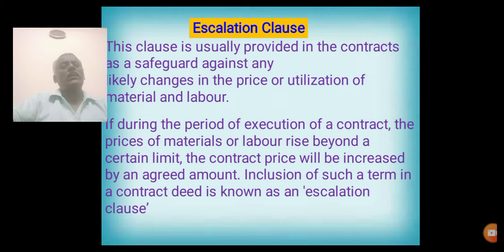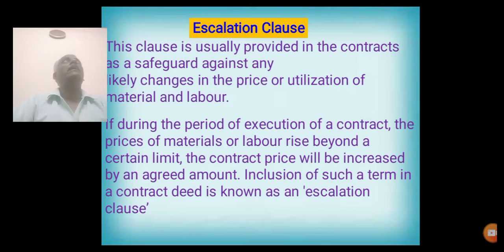If during the period of execution of a contract, the prices of material or labor rise beyond a certain limit, the contract price will be increased by an agreed amount. Inclusion of such a term in the contract deed is known as escalation clause.